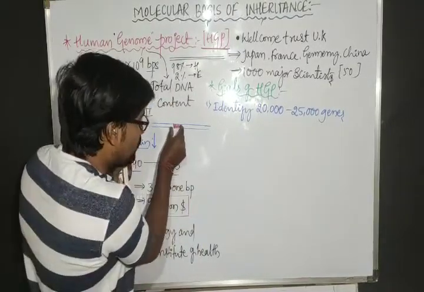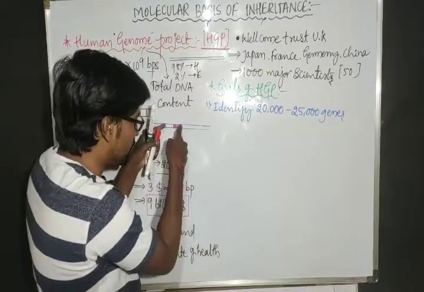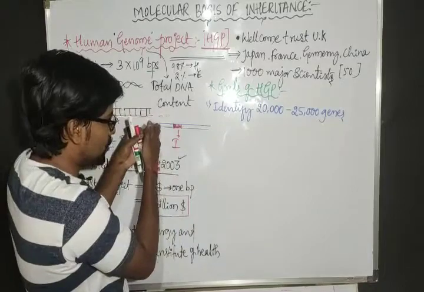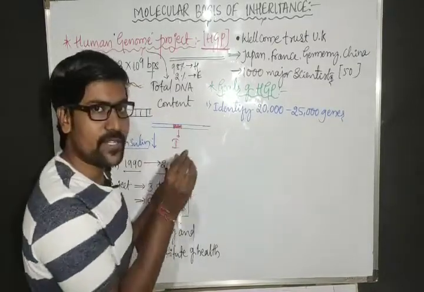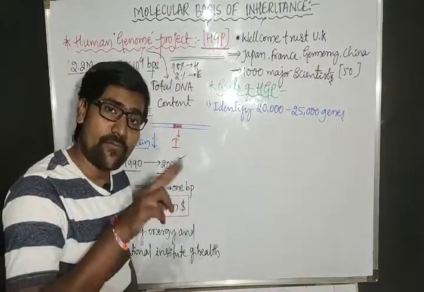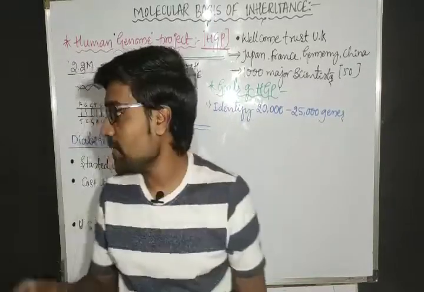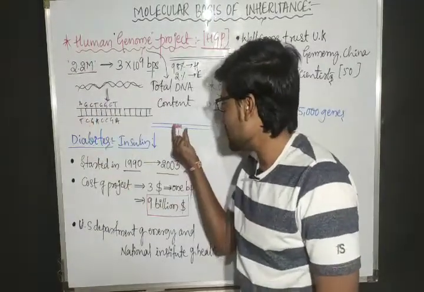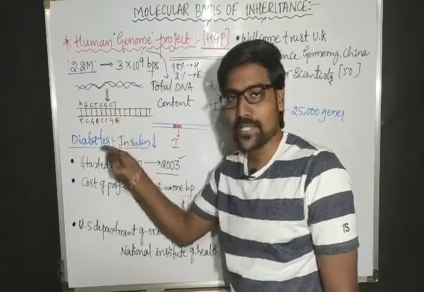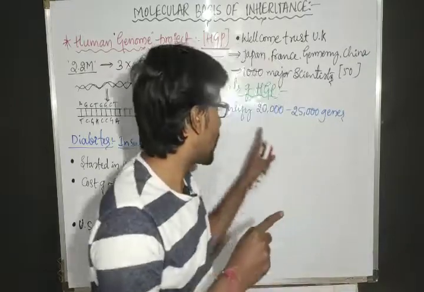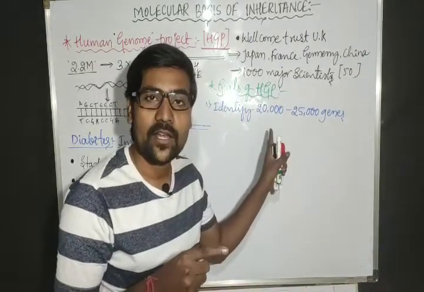Now I have to identify where the insulin gene is present in the DNA, whether in this position, the middle, or that side. After identifying, I should come to know the sequence, the order of sequence. So for that I will call it identification.